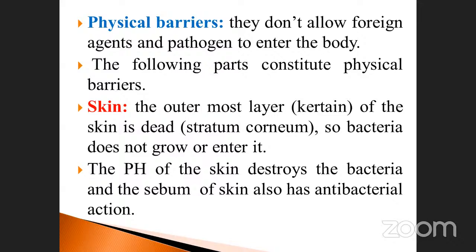Suppose one person has white color, that person will be easily affected by these diseases, because they do not have as much immunity. Less immunity he or she has, compared to those having more keratin in their skin.